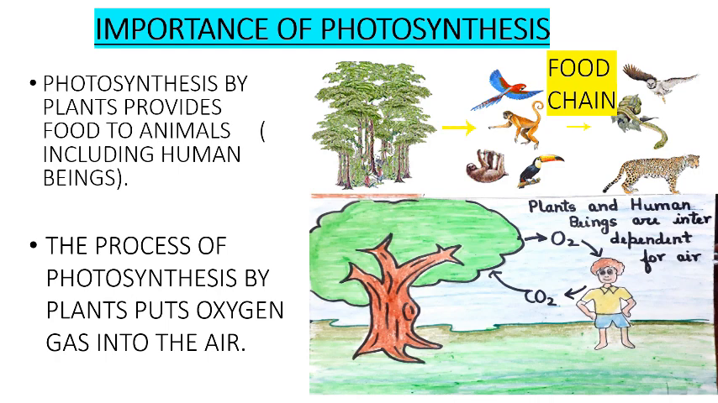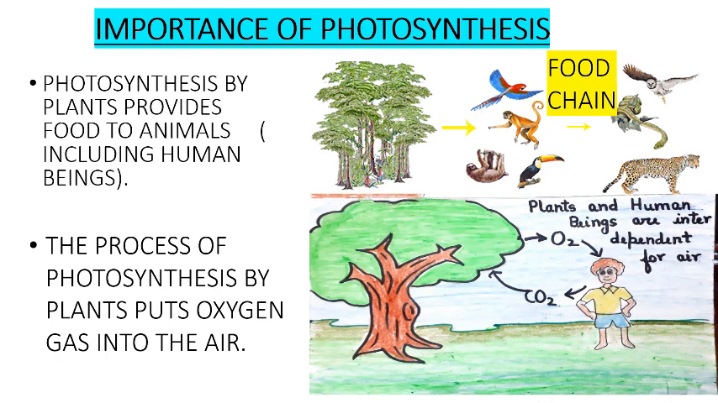Importance of photosynthesis. Photosynthesis is important for the existence of life on this earth. In the absence of photosynthesis, life would be impossible on this earth. This is due to the following reasons. Photosynthesis by plants provides food to animals, including human beings. So the survival of animals, including human beings, depends on the food made by plants by photosynthesis.